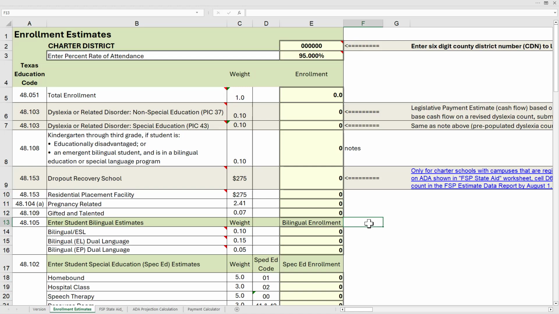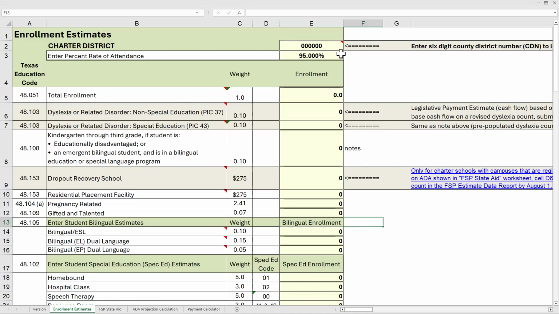So each July, before the school year starts, the charter school has the option to report estimates in the foundation school program application system charter school program module by August 1st. So this worksheet allows the users to enter those estimates, model them, and then review the changes in the next worksheet before making any other official submission in the FSP application system. The estimate data that the charter user enters may be retrieved from your local student data information system.